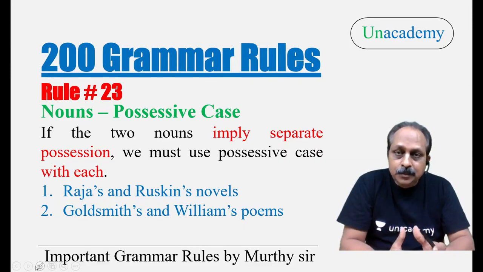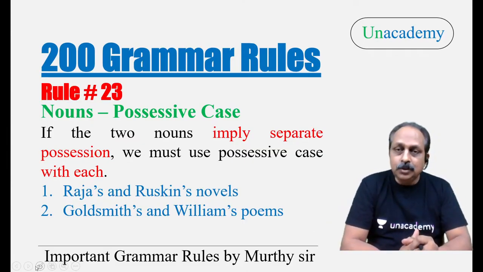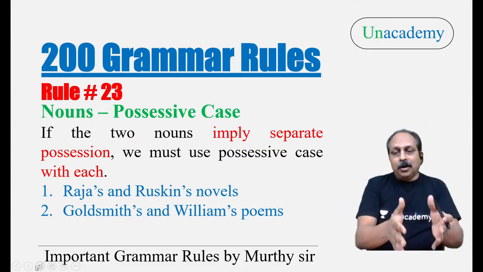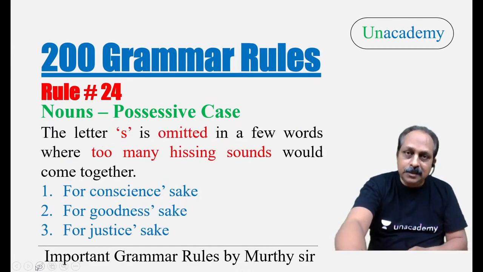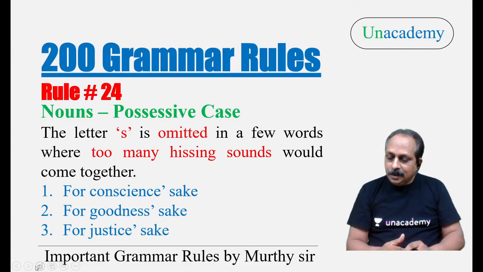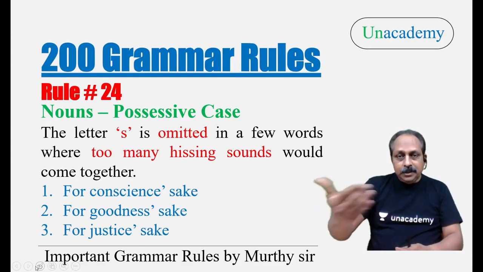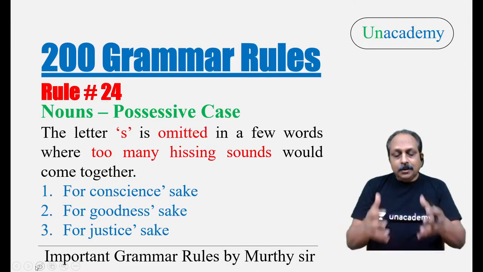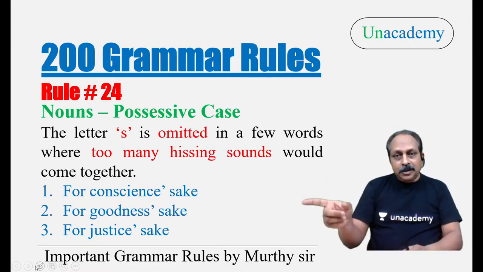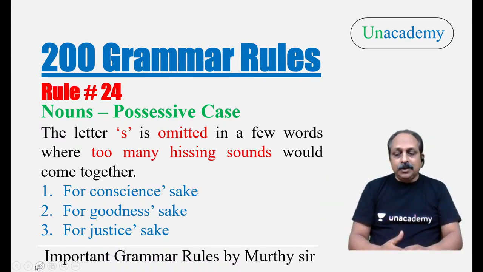Goldsmith's and William's poems, poems of Goldsmith, poems of William, separate entities. Then we should use a possessive case with each one. I hope you got the rule. Please say yes or no. Rule number 23. Exactly, Swarupa Rani, contradictory to, or opposite to, the previous rule. Together, the second one takes the possessive case. Separate entities, each one takes the possessive case.